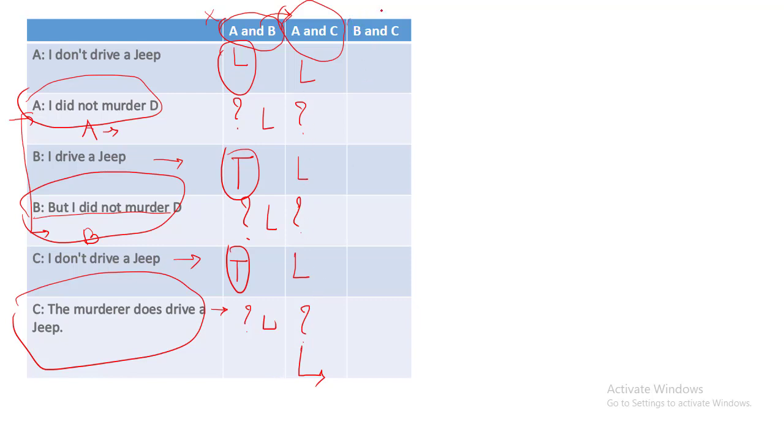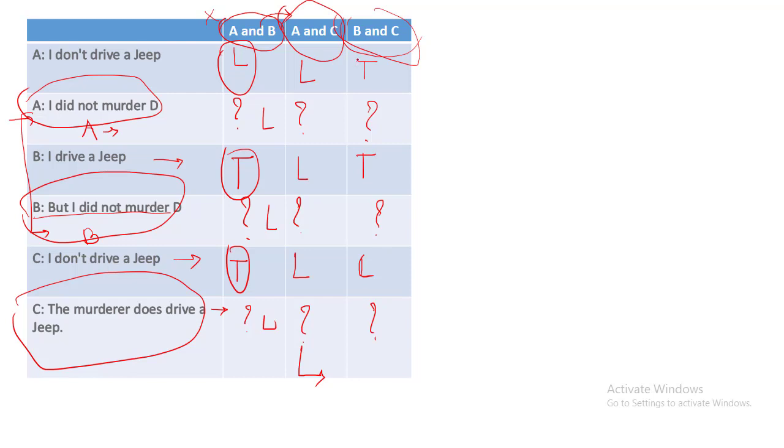But before that, we will try to check this case as well. What if B and C drive the jeep? So A says I don't drive a jeep. So this statement is a true statement. About this statement, we are not able to predict anything. B says I drive a jeep, which is again a true statement. B says I did not murder this. So again, we are not able to identify the statement. C says I don't drive a jeep. As B and C drive a jeep, this statement has to be a lie statement. C says the murderer does drive a jeep. So we don't know who is the murderer.